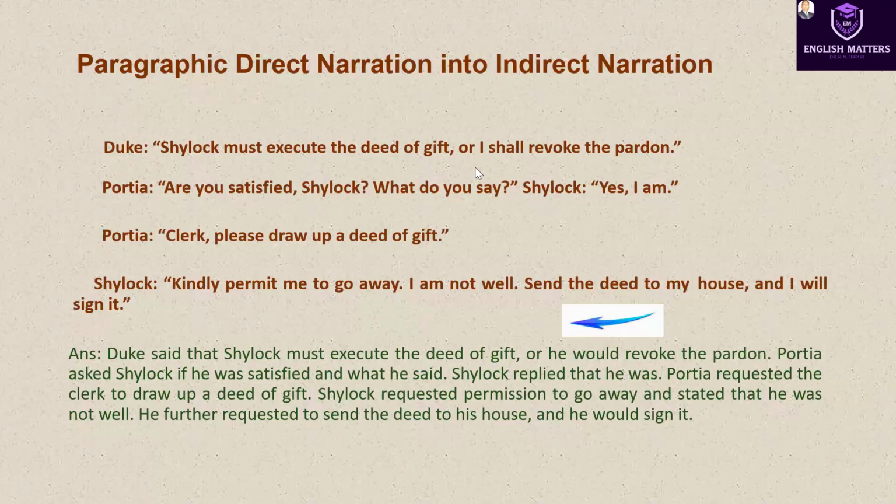Or, here it is written, I shall revoke the pardon. Look at here. First person is I here, and first person changes according to the subject of the reporting verb, and here our subject is Shylock. So in place of Shylock we shall use he. Shall is usually changed into should, but in narration we use would. So he would, look at here, he would revoke the pardon. In this way it has to be done.